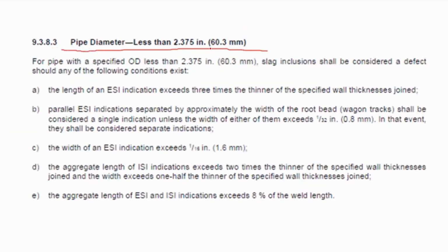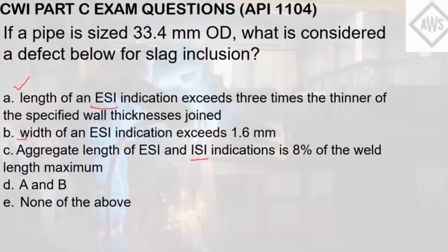in this case you have to identify first if it falls under this classification, which is below 60.3 mm, and the other I think is above this size. So as you have seen in the choices, the length of an ESI indication exceeds 3 times the diameter of the specified wall thickness joint. So it passed this, I think is letter A. Yeah, that one. And the width of an ESI indication exceeds 1.6 mm. So this is letter B.